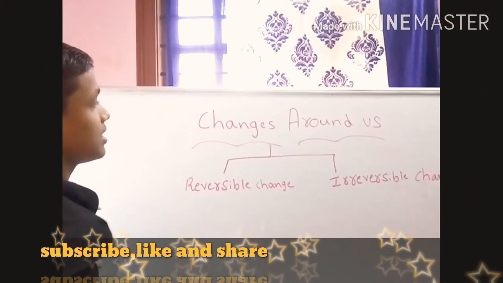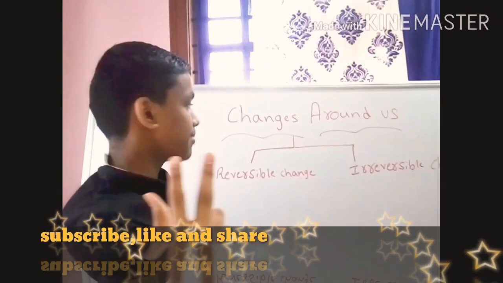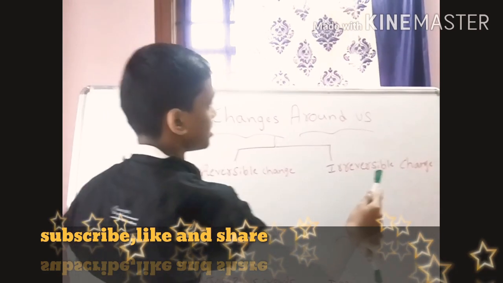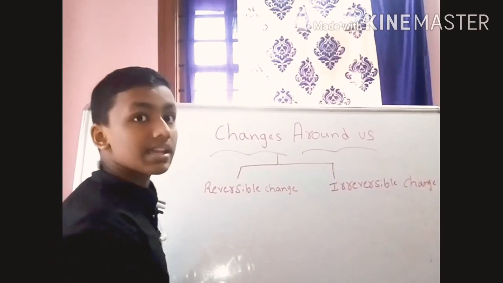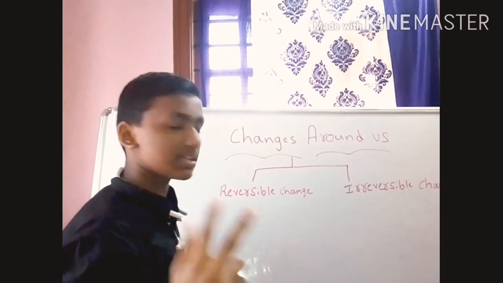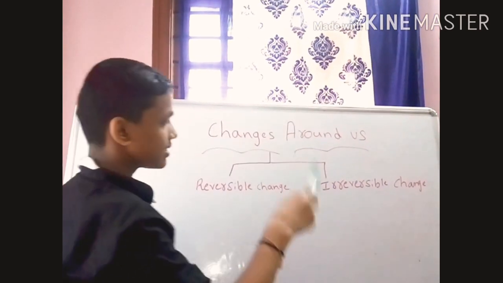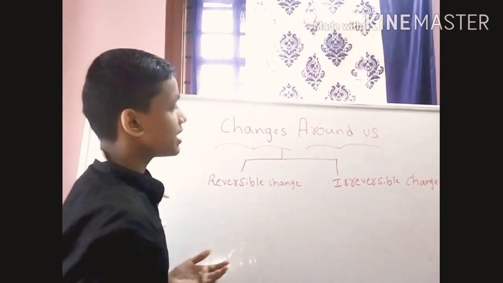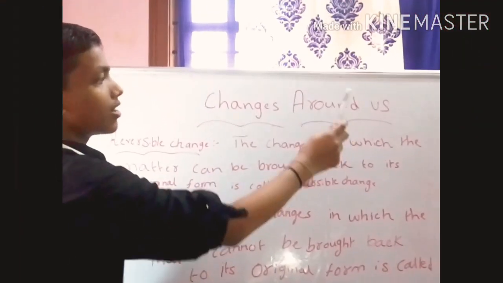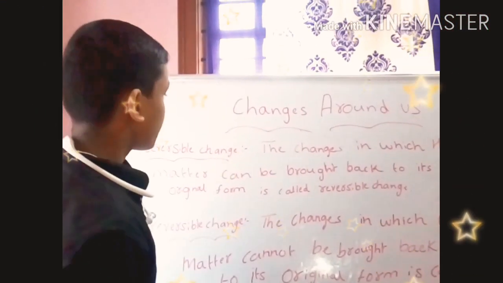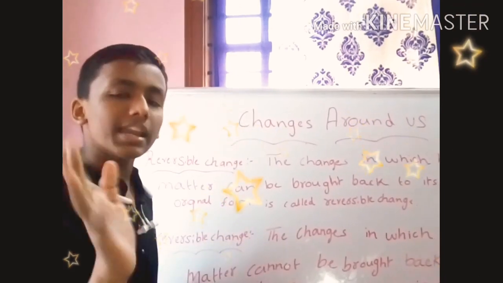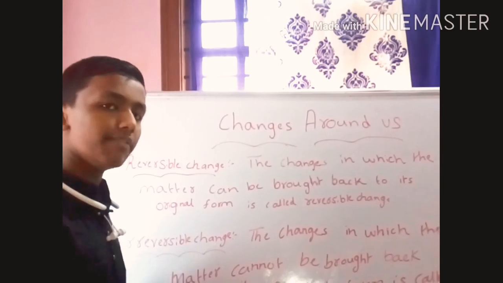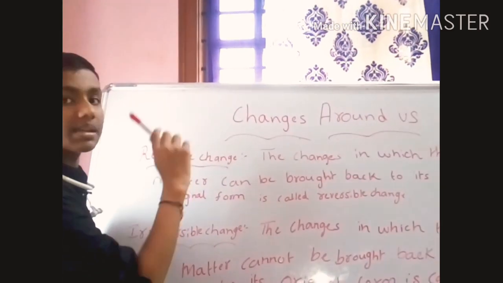Science: changes around us. In changes around us, there are two types of changes. First, reversible change. Second, irreversible change. We will see what is reversible change and what is irreversible change. You know it. What is reversible change, what is irreversible change? Come, let's see. First, reversible change.